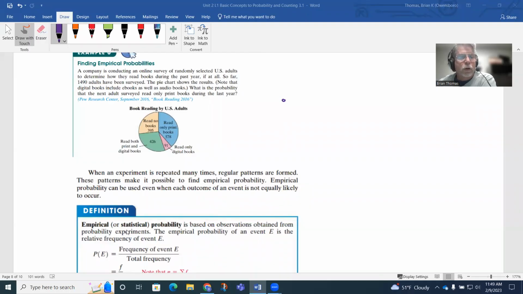So based on our empirical probability, the probability of the event happening, which is reading only print books, is going to be the 578, divided by the total frequency. Well, that means the whole enchilada, all these people surveyed. So this would be the frequency who read print books only. This is the frequency that read no books and things like that. So we have to add all four of those categories together.